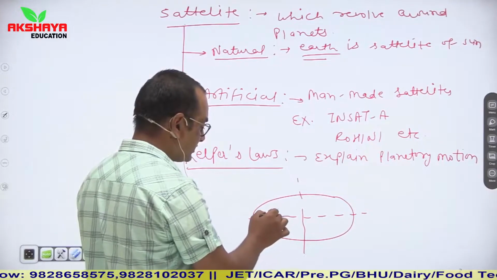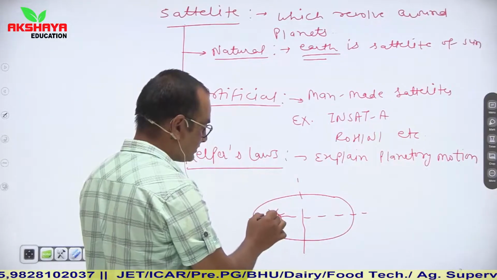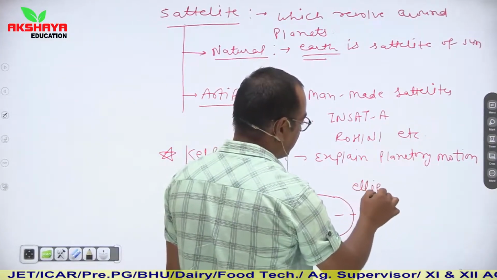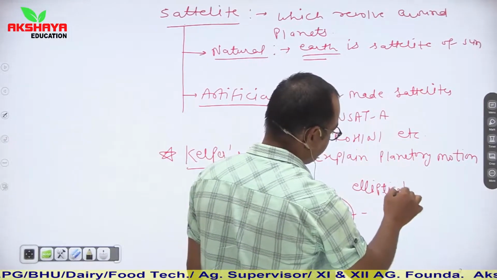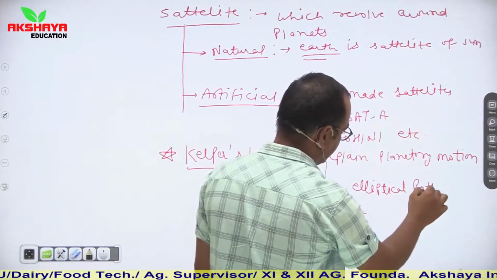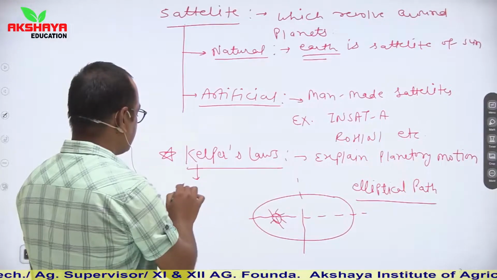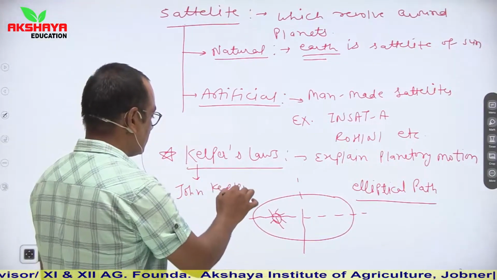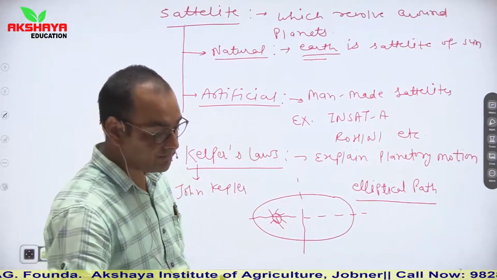Here let us say it is Sun, and he considered this elliptical path for planetary motion. John Kepler explained planetary motion by his three laws. So let us see one by one all these laws.